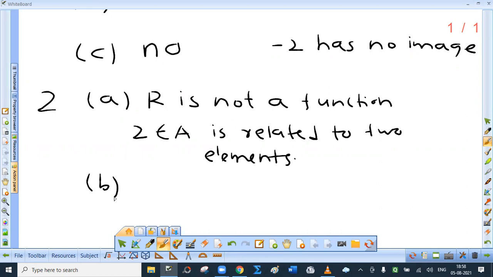Basically, the first element should be from domain set A, and the second element in the ordered pair should be from codomain set B. Yes, 1, 2, 3, 4. Then 2, -1, 1, 3. Yes, all of them belong to the codomain. So R is a function. And here you have to mention the reason that every element is uniquely associated. That is very important.